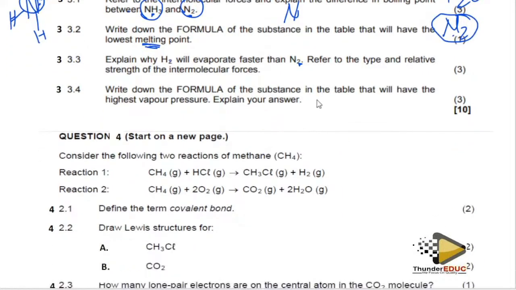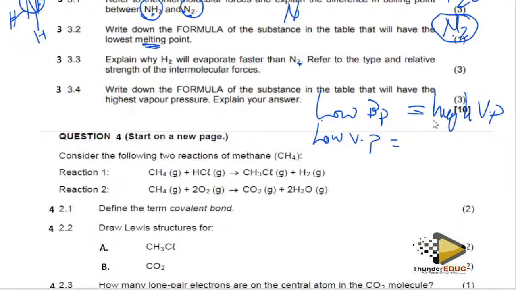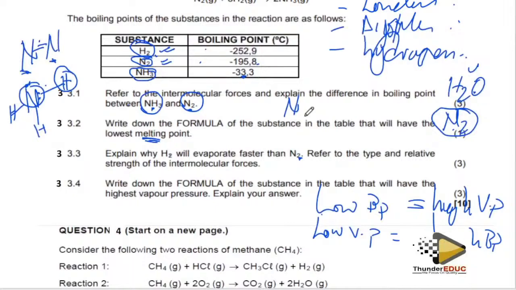Low boiling point is equal to high vapor pressure, and low vapor pressure will equal a high boiling point, meaning that this is inversely proportional. The higher the boiling point, the lower the vapor pressure, and the lower the boiling point, the higher the vapor pressure. Write down the formula of the substance in the table that will have the highest vapor pressure and explain your answer.